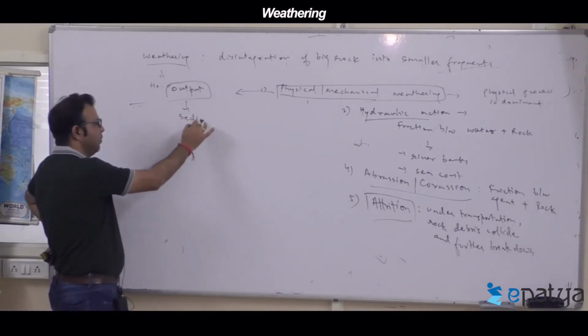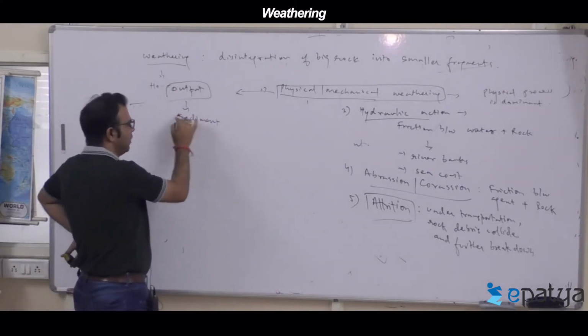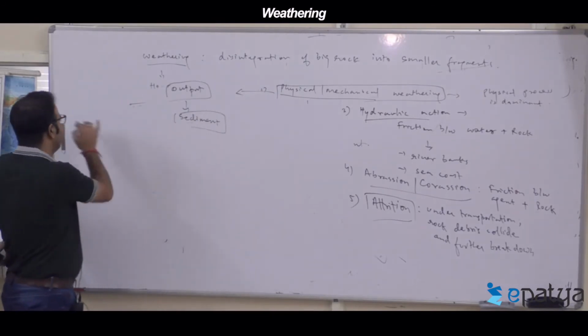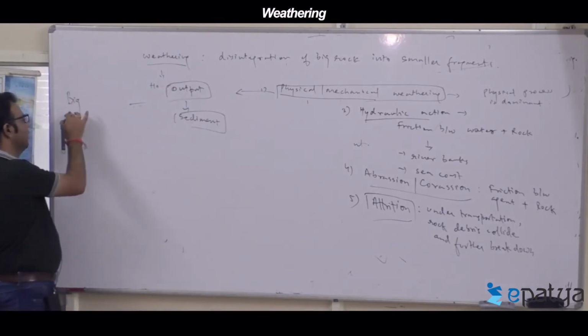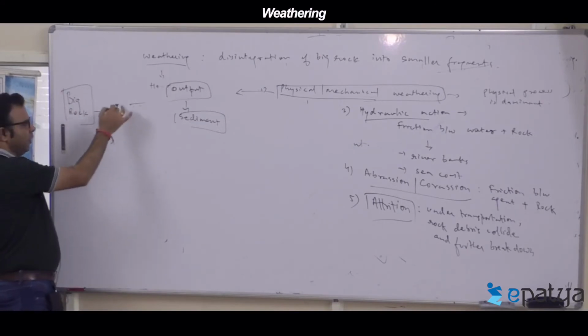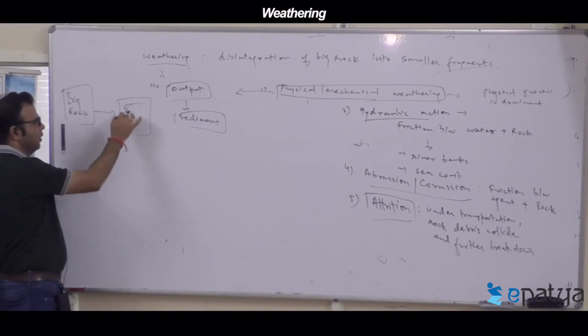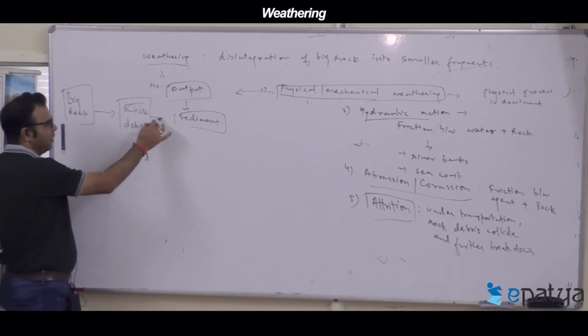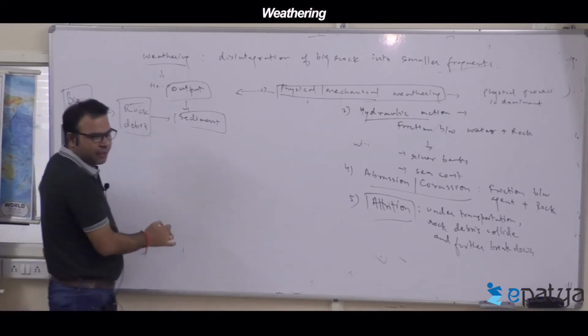A bigger rock breaks into rock debris, and rock debris further breaks down into several sediments.